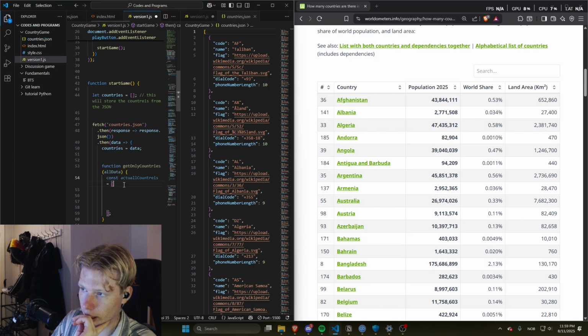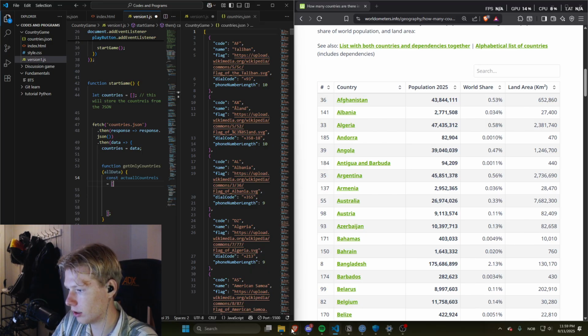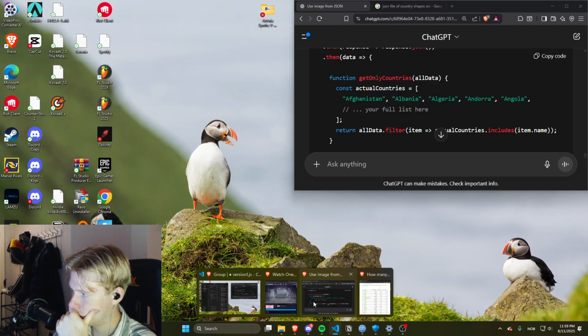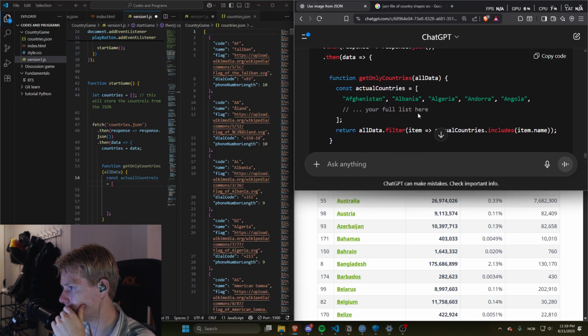So I should just be able to define the countries here, right? Let's just double check that that's what it actually wants me to do. It's a bit weird that it doesn't somehow use the key names. Let me just understand this again.